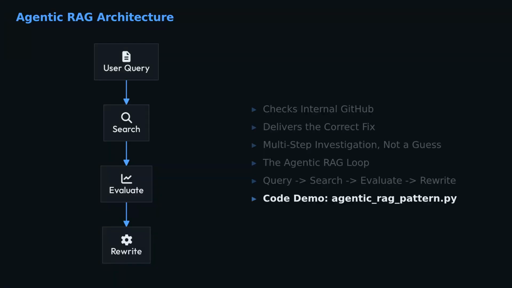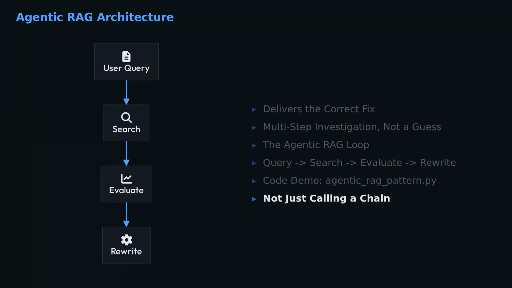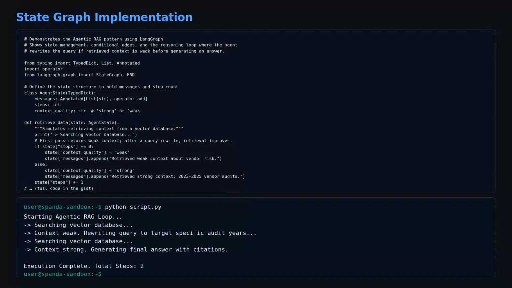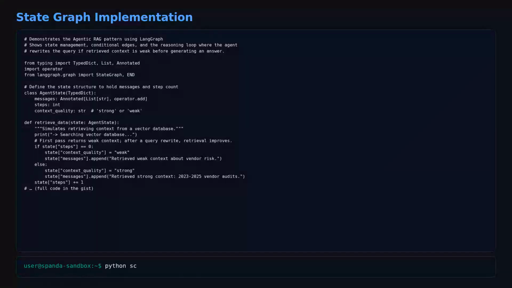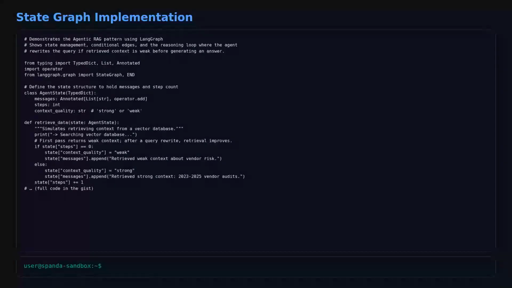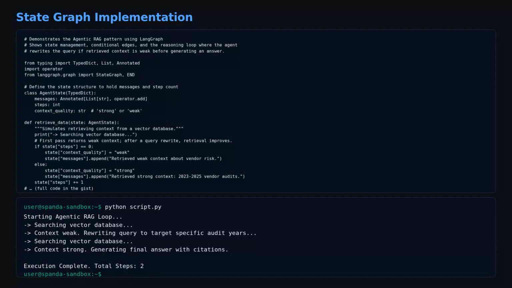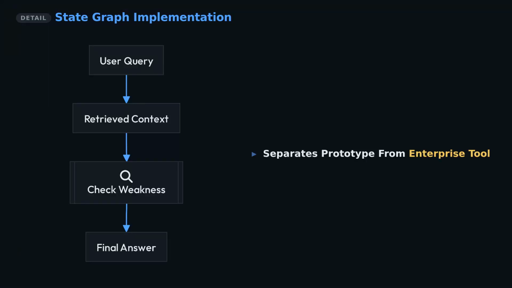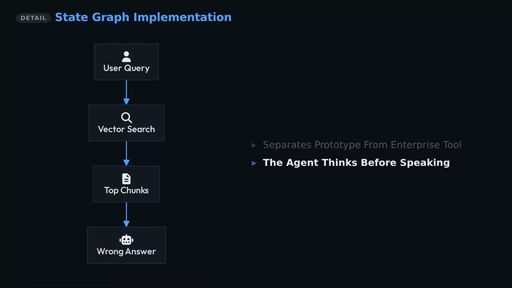Let us look at the file on the screen. Notice we are not just calling a chain. We are defining a state graph using LangGraph. The code initializes a state dictionary to hold our messages and the number of steps taken. The critical function here checks the retrieved context. If the agent decides the information is weak, it loops back to rewrite the search query instead of generating an answer immediately. This loop is what separates a toy prototype from an enterprise tool. The agent thinks before it speaks.